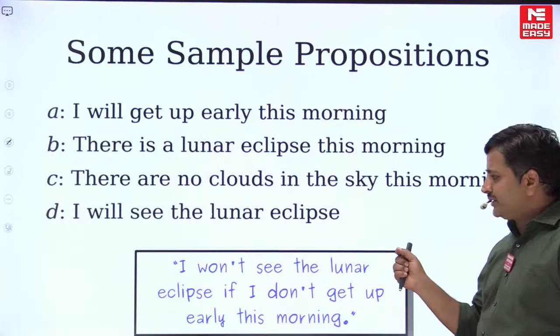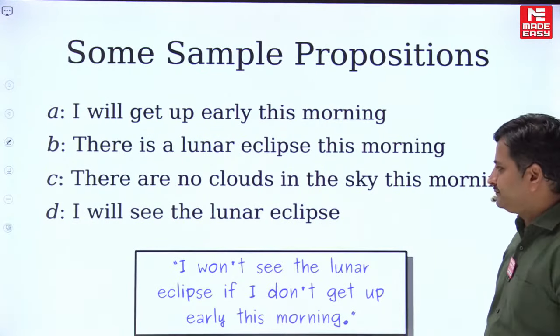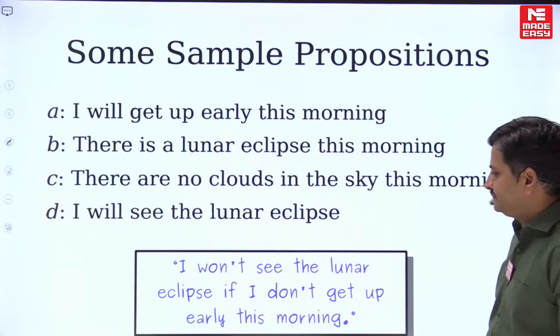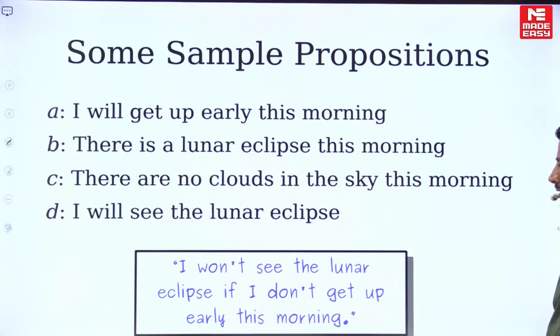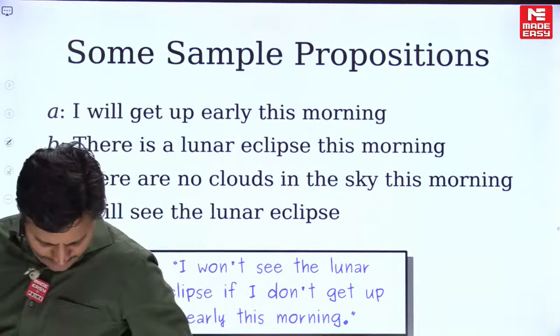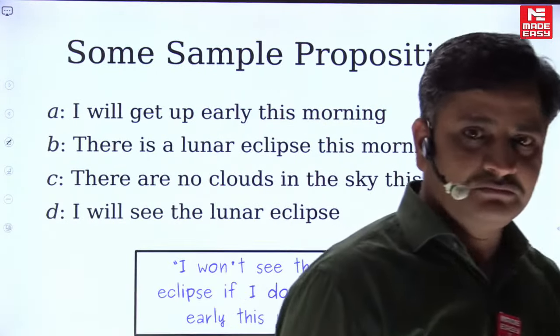Just write the propositional logic statement for the given statement, friends. Can you try? Please try, friends.